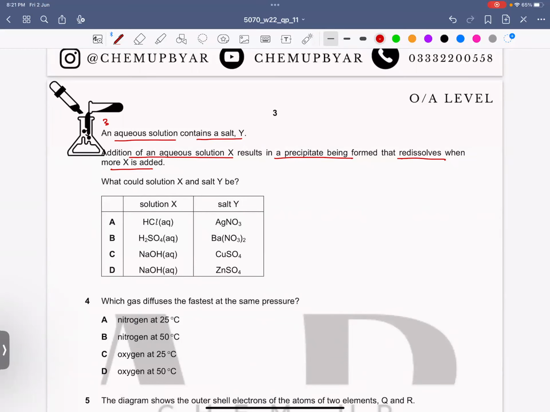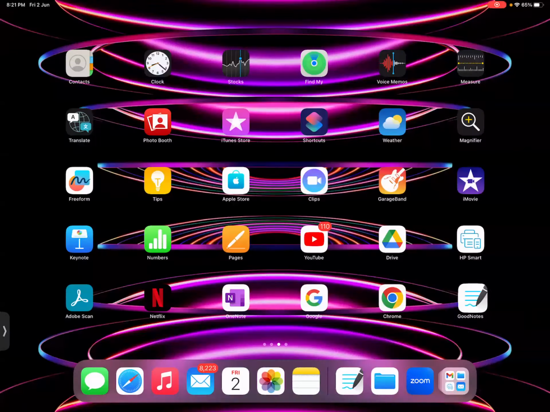So it indicates that the formation of a precipitate and then redissolving of the precipitate is actually due to sodium hydroxide. Okay, just give me a minute, please.